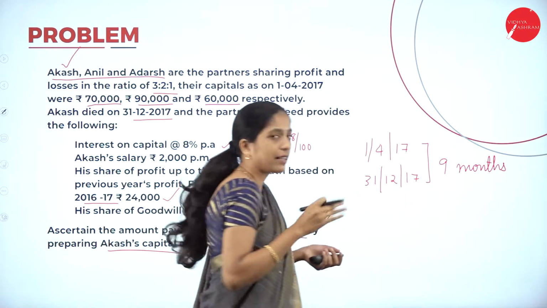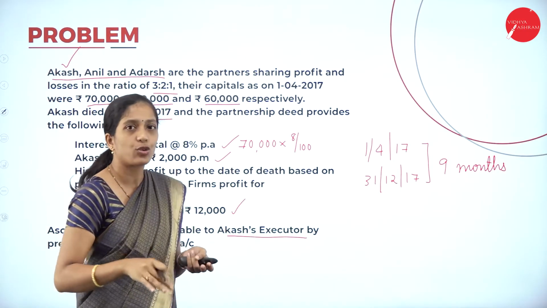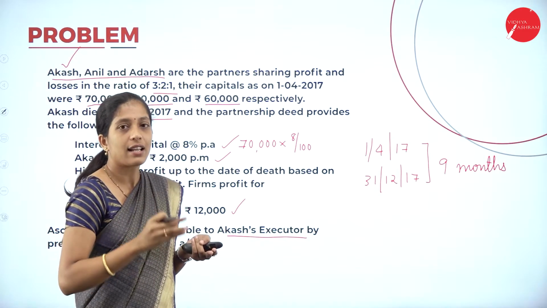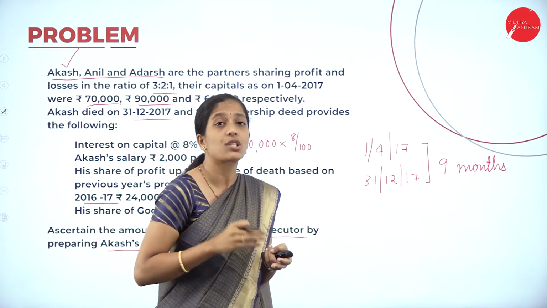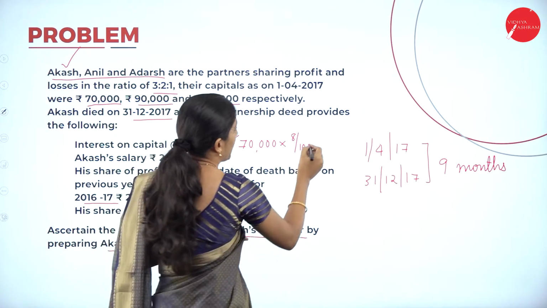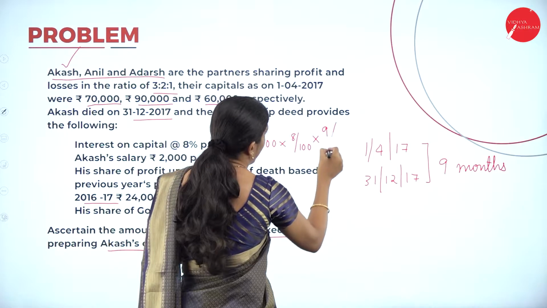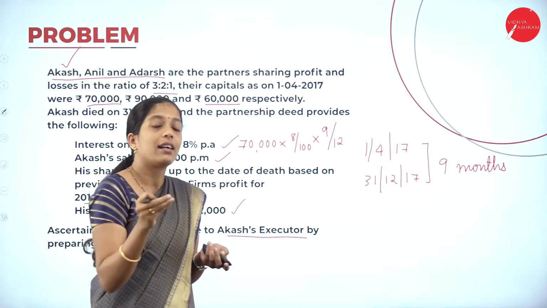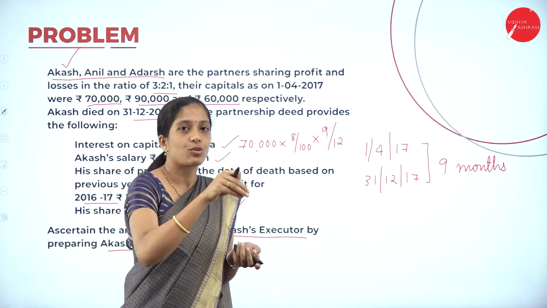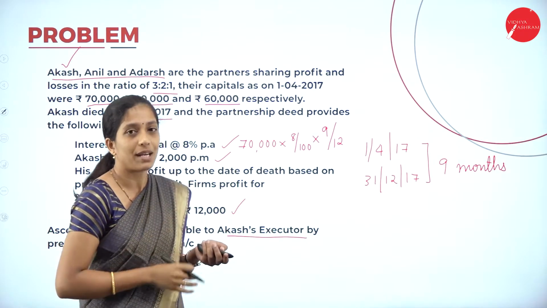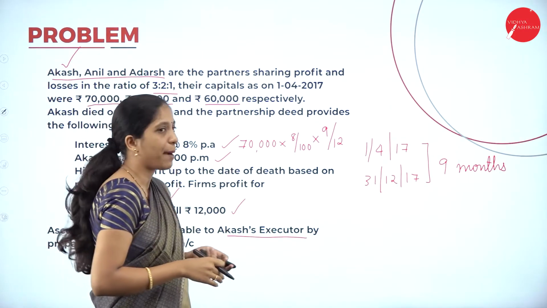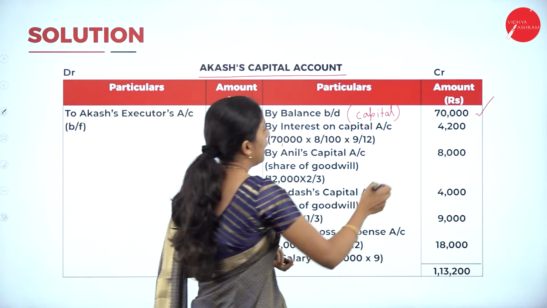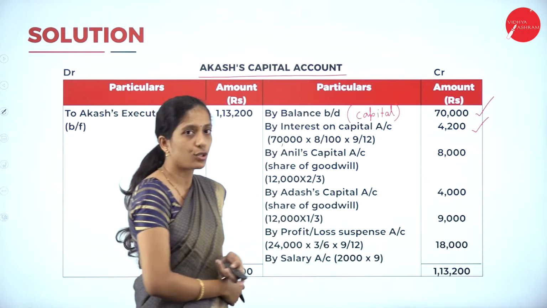You can't calculate directly 70,000 into 8%, because he was not there for the whole year. Out of the total 12 months, he was there only for 9 months. So capital 70,000 into 8% into 9 divided by 12 gives 4,200.